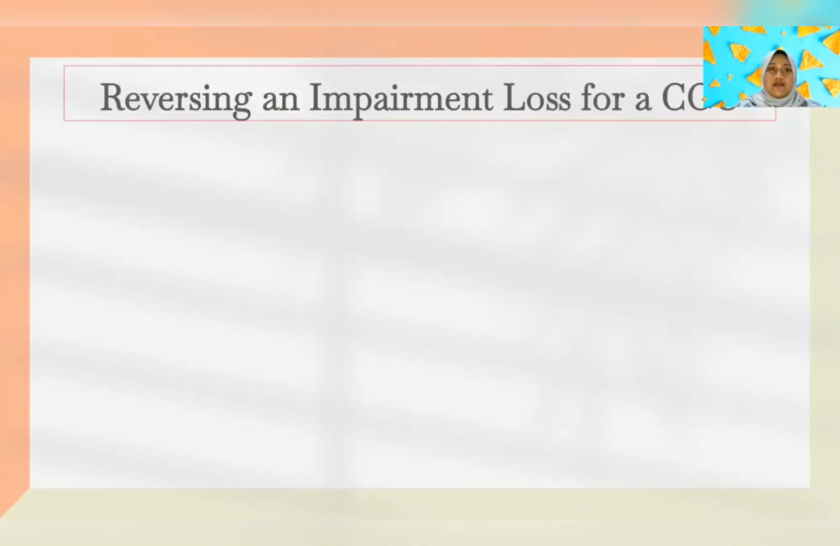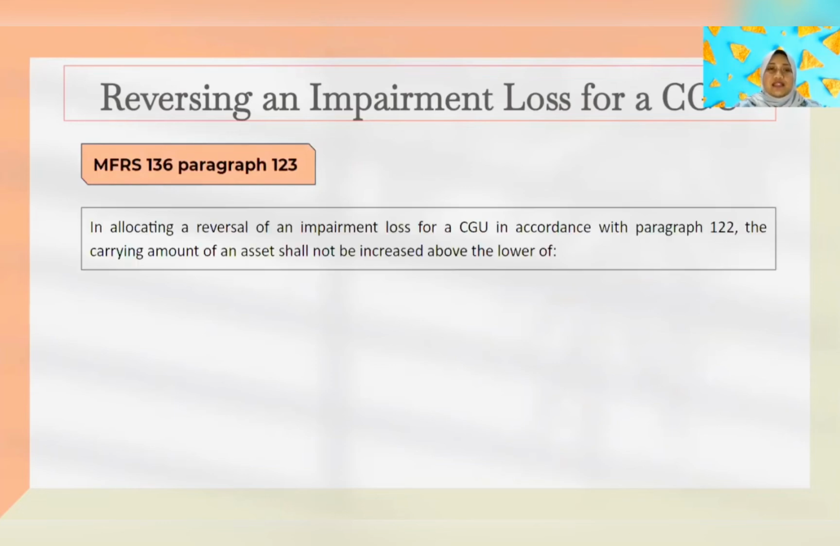Then continue to the next paragraph, which explains reversing an impairment loss for CGU, paragraph 123 in the same MFRS 136. This paragraph explains that in allocating a reversal of impairment loss for CGU according to paragraph 122,